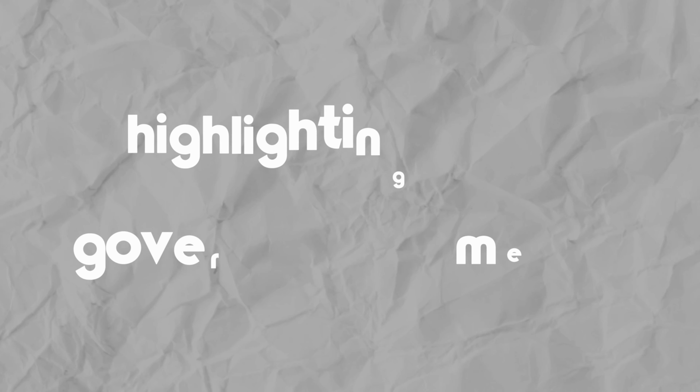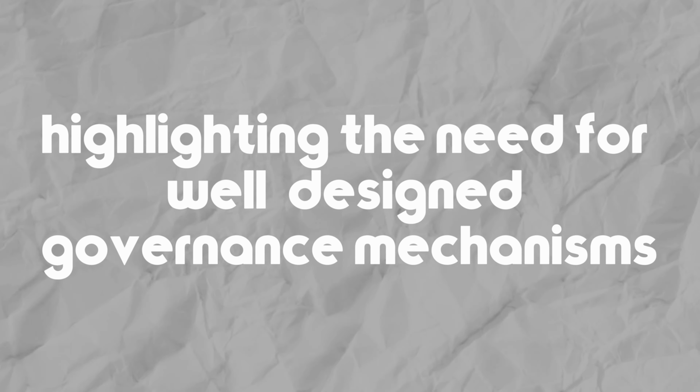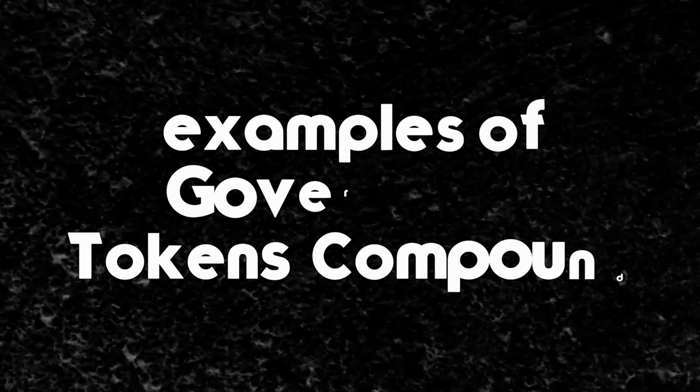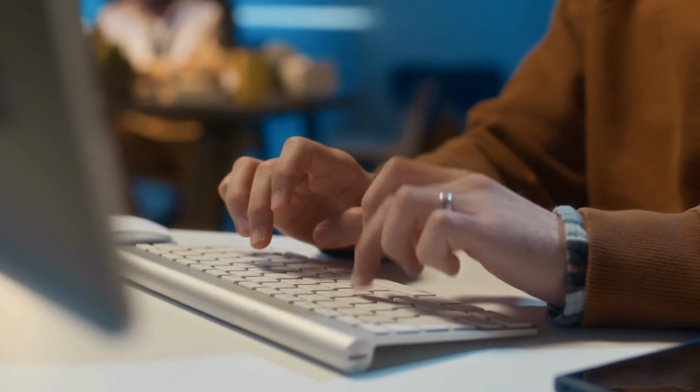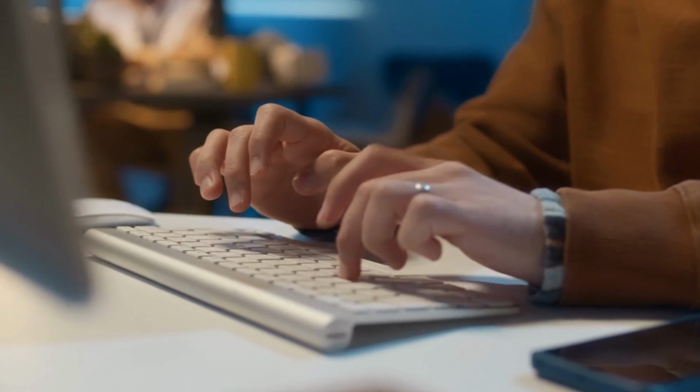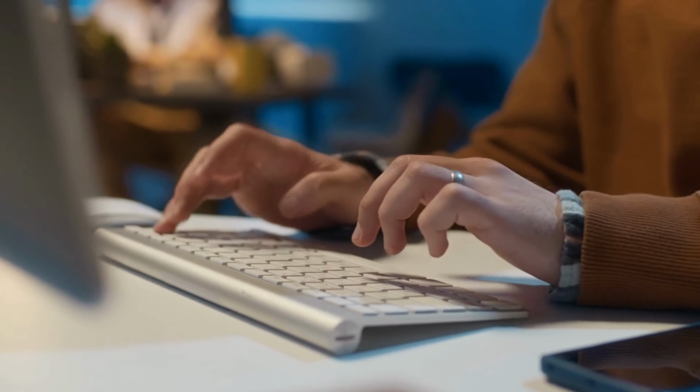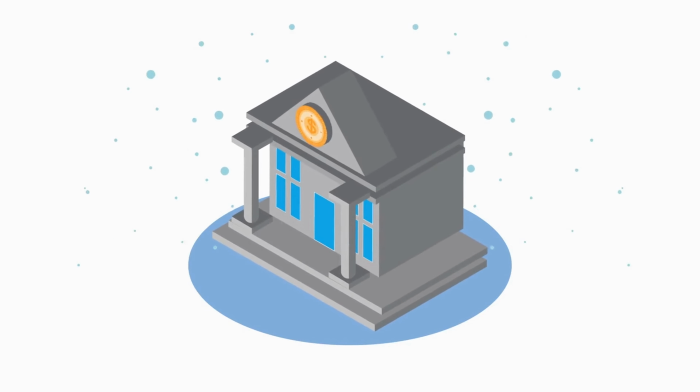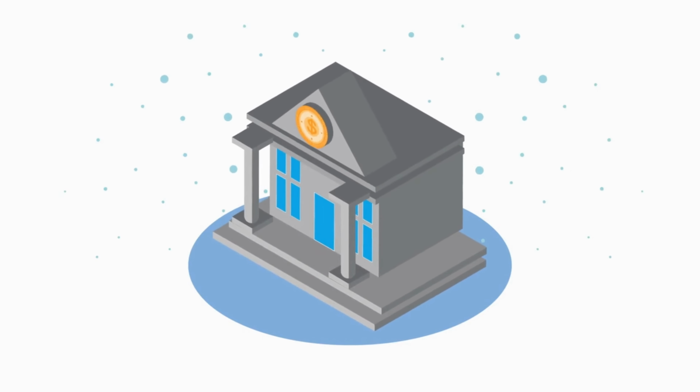Issues like token concentration and vote manipulation can undermine fairness, highlighting the need for well-designed governance mechanisms. Examples of governance tokens. Compound, COMP, allows holders to propose and vote on lending protocol changes. Uniswap, UNI, empowers holders to vote on fee structures and treasury allocations.